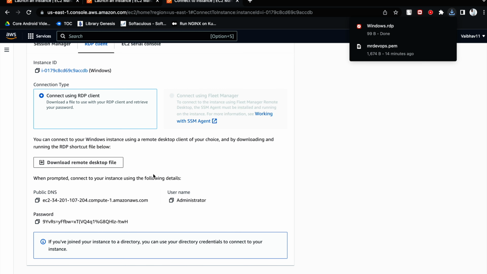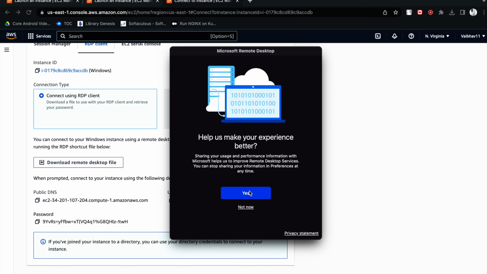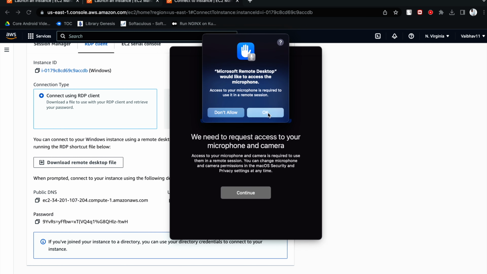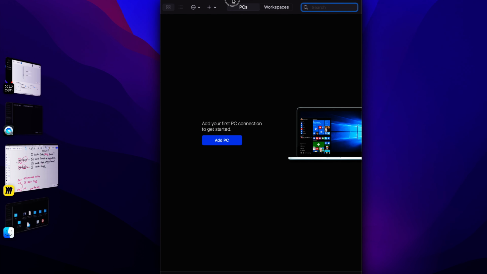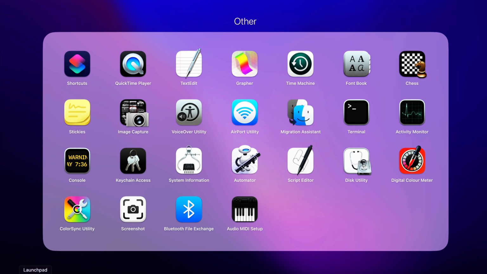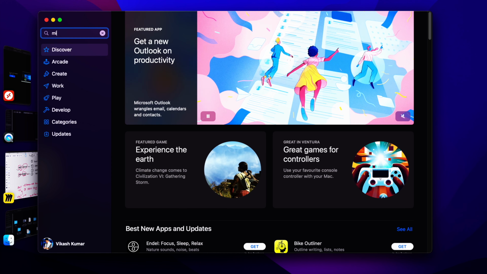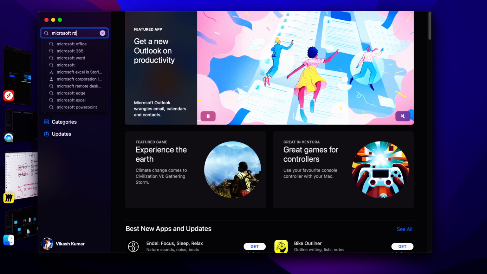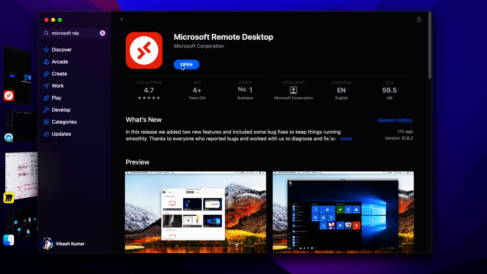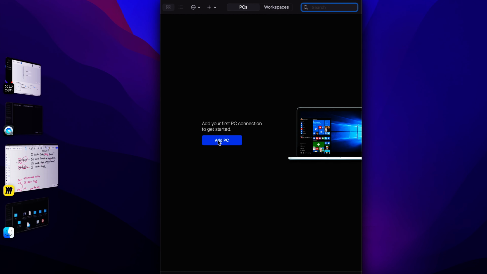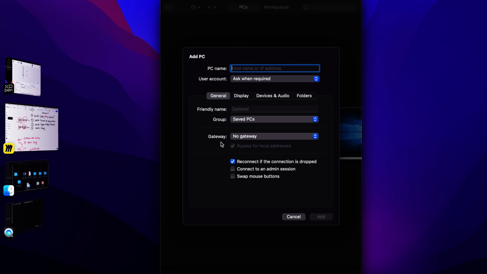Once you hit download remote desktop file, you have to open that file. You can see here, this is what you will get. You have to click on continue, because this is the first time. In order to connect on Mac, you have to install an app. In the App Store you have to search for Microsoft RDP, and here you will see this icon, Microsoft Remote Desktop. This is what you have to download, then only you will be able to open the RDP file. You can download the RDP file, but you won't be able to access it. So that is why I have to install this app first.